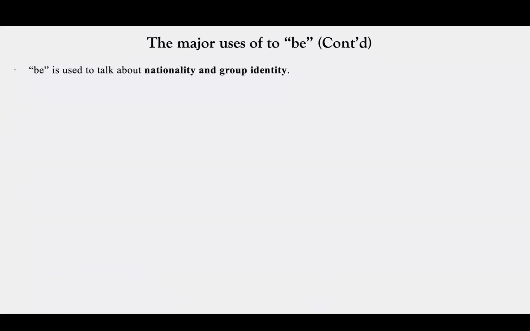Be is also used to talk about nationality and group identity. Let's see the examples. Is she Irish or English? So Irish or English, these are about nationalities, right? I am an Arsenal fan. It's about a team. So like here, Arsenal is the football team. And so it's talking about group identity.